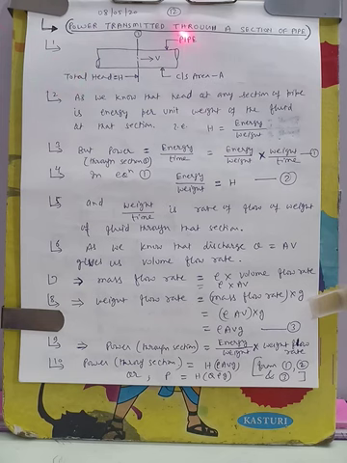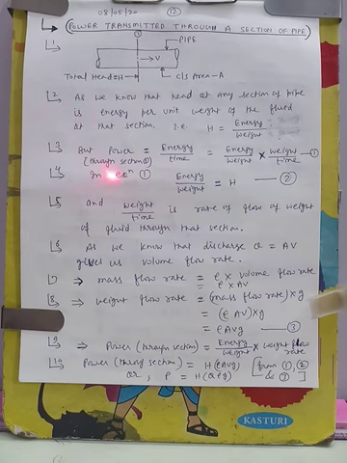Let us consider a pipe having cross-section area A, and suppose this section we are considering is section 1, and it has total head H. As I have told you a number of times, what is the head? Head is the energy per unit weight. The total head means total energy per unit weight. As we know, head at any section of a pipe is the energy per unit weight of the fluid at that section. Means head is equal to energy by weight.